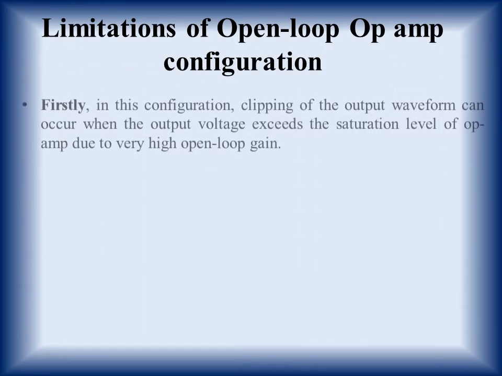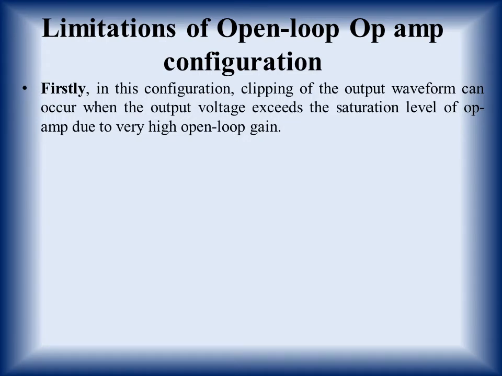The first limitation of open loop op-amp configuration is that clipping of the output waveform can occur when the output voltage exceeds the saturation level. The op-amp will amplify whenever input voltage is provided, to a very large extent, but if the output exceeds the saturation level of the supply, it gets clipped off.